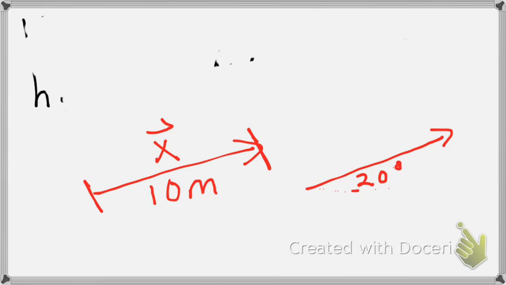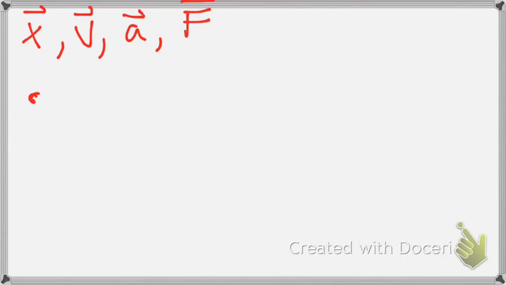We have a whole bunch of these things. So, for example, position is a vector. Velocity is a vector. Acceleration is a vector. We will get to it later, but force is a vector. Distance is not a vector.